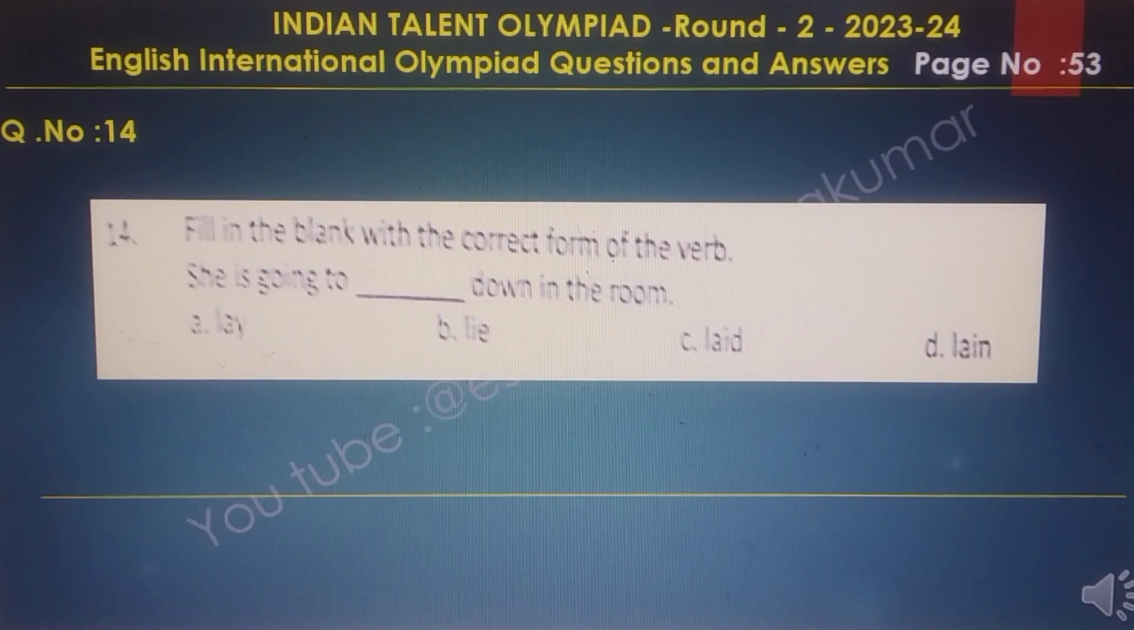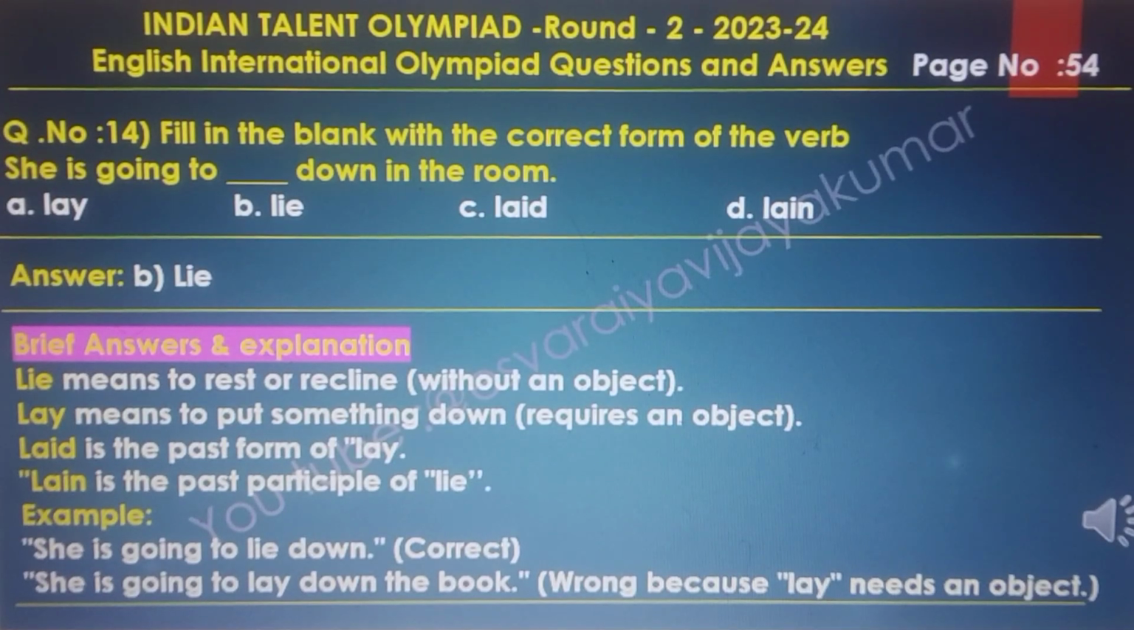Question number 14. Fill in the blanks with the correct form of the verbs. She is going to dash down in the room. Here options A, B, C, D are there. Answer is B, lie. The brief answer and explanation: lie means to rest or recline without an object.